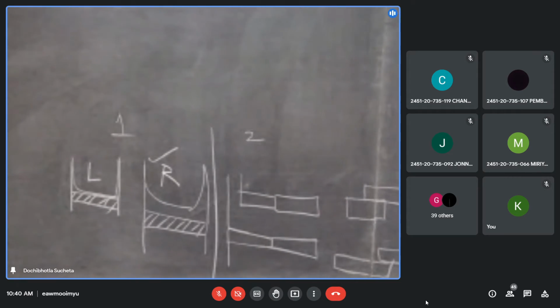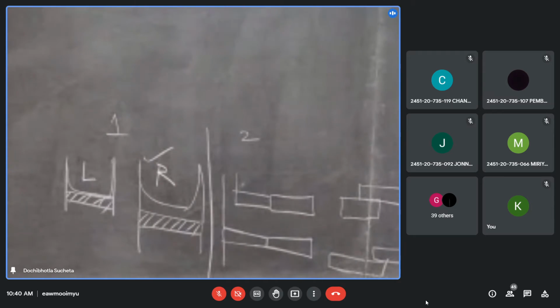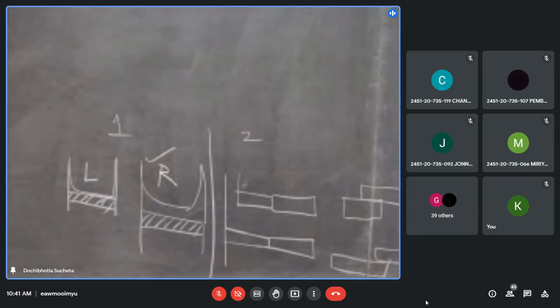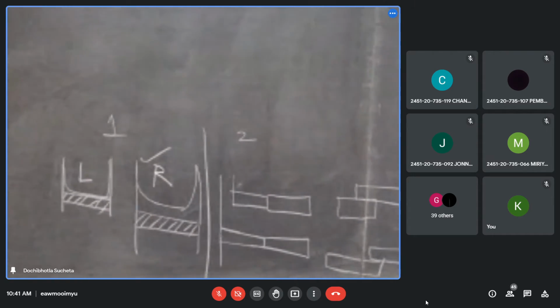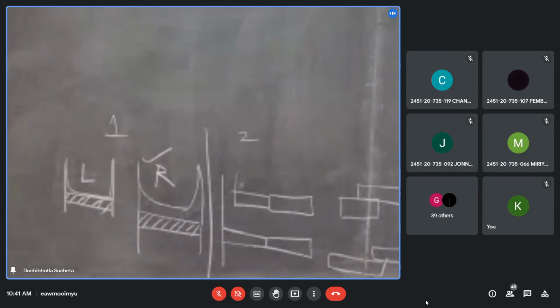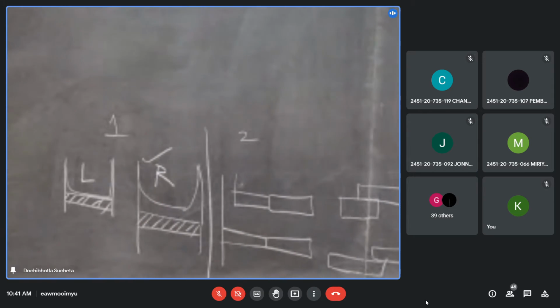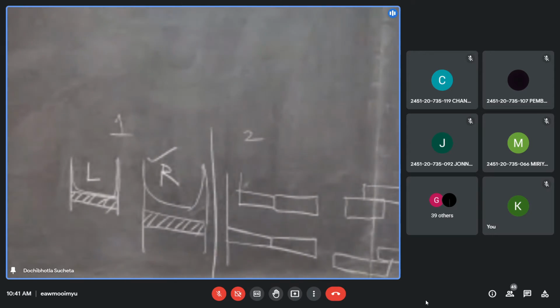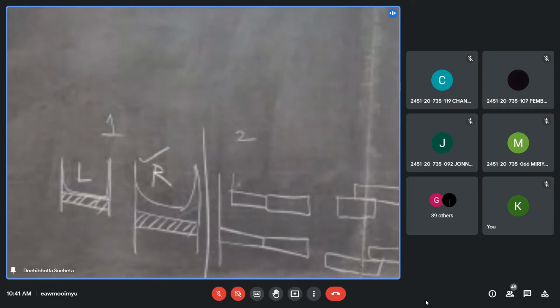It is called formation of oxygen concentration cell. What does formation of oxygen concentration cell mean? The same part of the object receives two different concentrations of oxygen.